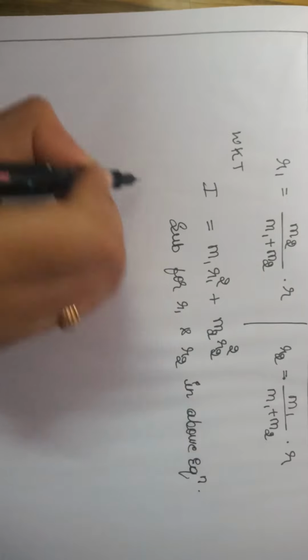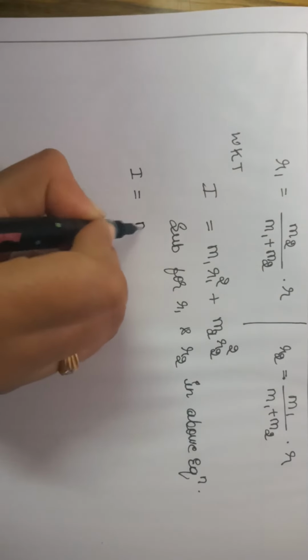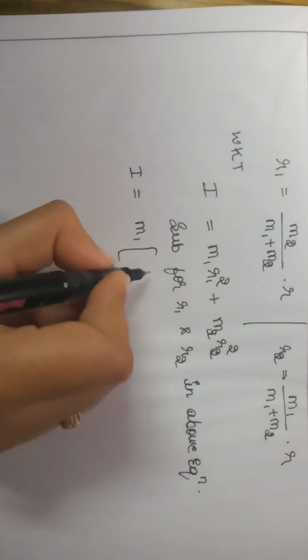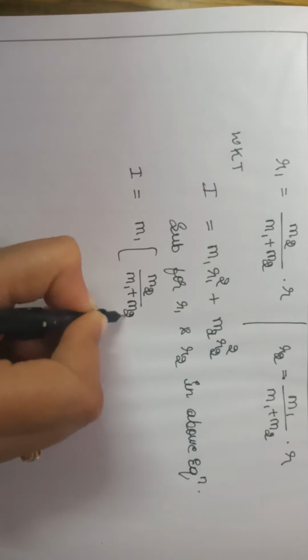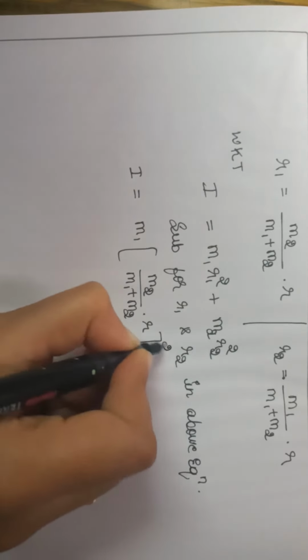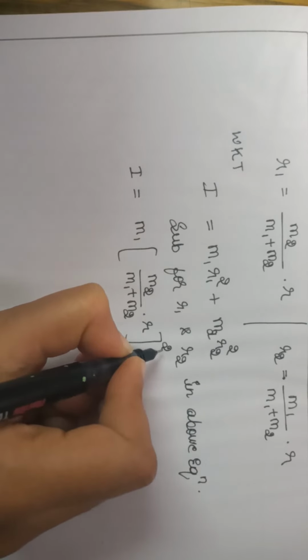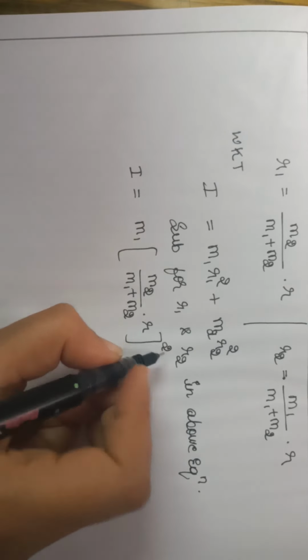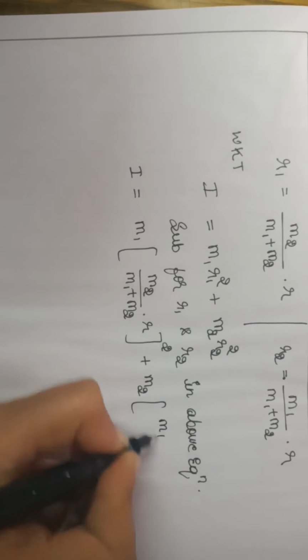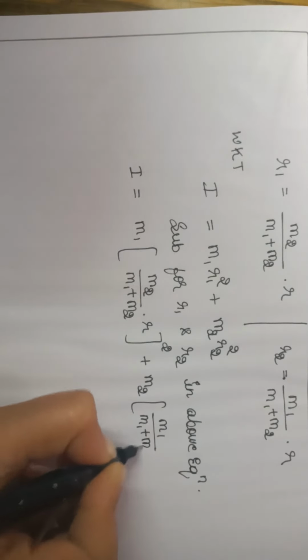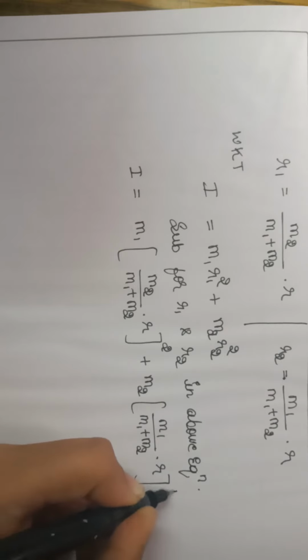In the above equation, we get I is equal to m1 m2 by m1 plus m2, into r whole square. Sometimes you will forget this whole square. Remember this: m2 into r2 expression is m1 by m1 plus m2 into r whole square.